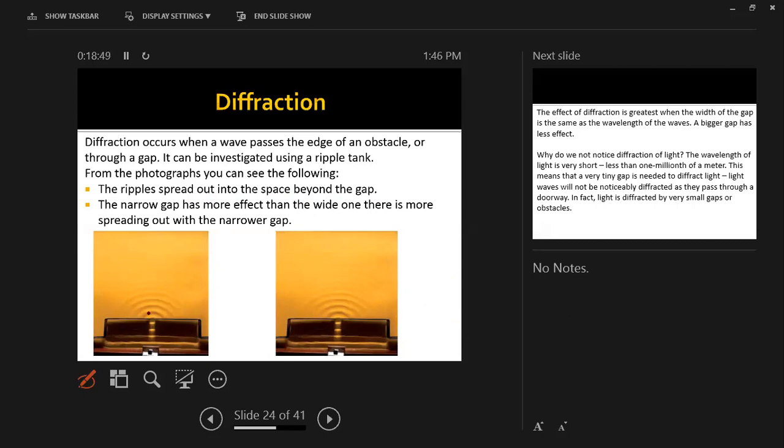Okay, as you see the gaps here and here, you can see them. The narrow gap has more effect. Don't forget that. Okay. So the effect of diffraction is the greatest when the width of the gap is the same as the wavelength of the waves. So a bigger gap has less effect. Okay, a bigger gap will have less effect of the diffraction.